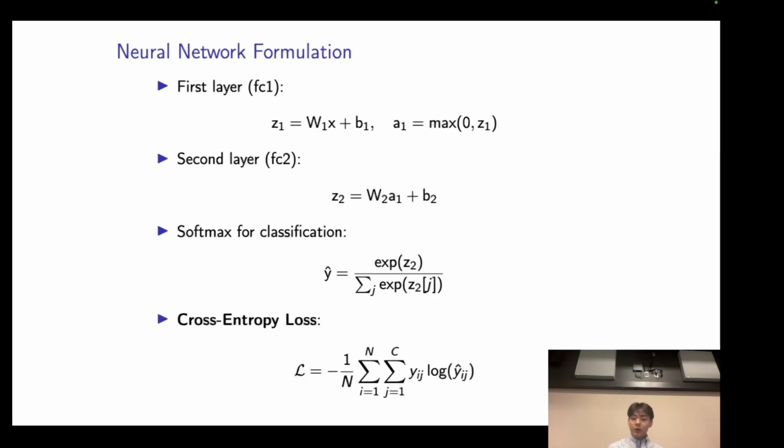Mathematically, the flow of the data involves linear transformations and nonlinear activations. For example, an input is multiplied by a weight matrix and shifted by a bias vector to form a linear combination. This result is passed through an activation function like ReLU, culminating in a final layer where a function such as softmax converts the output into probabilities for each classification. The network learns by minimizing a loss function, which is cross entropy loss in this case, which measures the difference between predicted and true outputs using optimizers like Adam. We use the Adam optimizer in our network, and the network iteratively updates weights to improve its predictions.